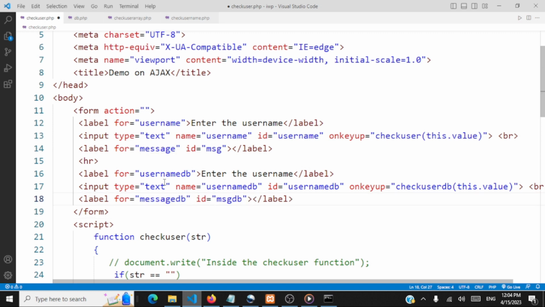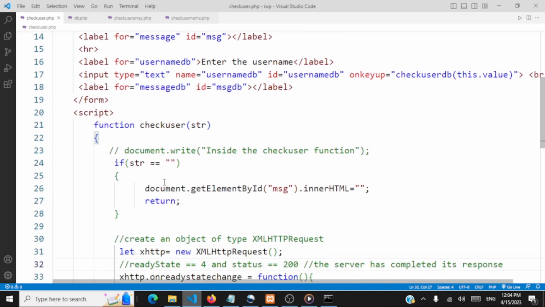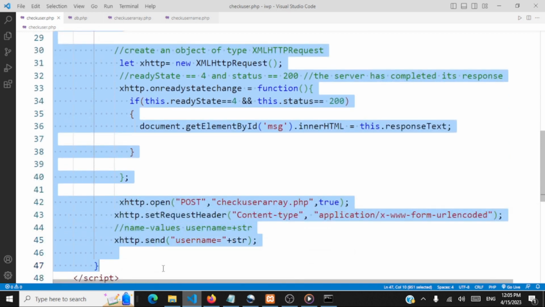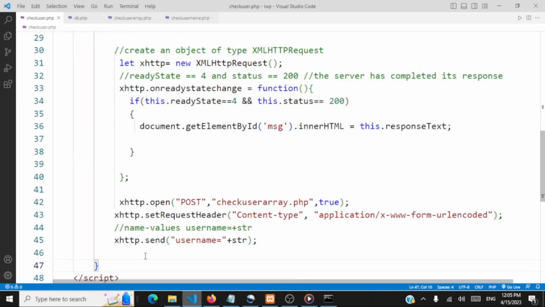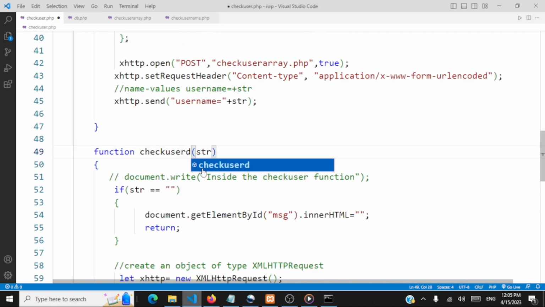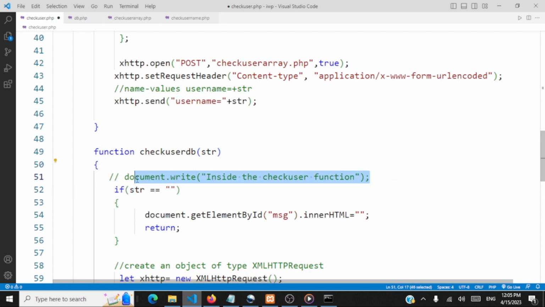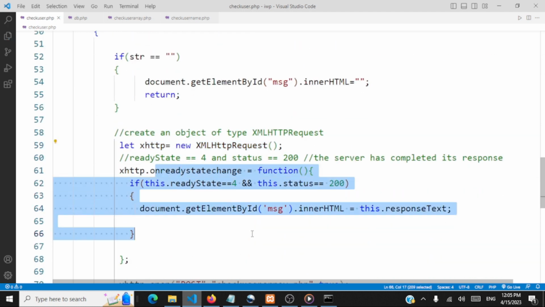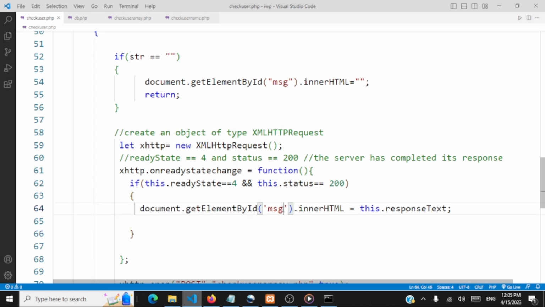Because this section we're going to focus on database connection. And what is the method we are going to code here is check user DB. So we are going to just copy this entire method and again paste it, because most of the things will be the same. And what is it that we are having here? Check user DB. So the user enters the string. This comparison is fine. Let me delete this. So this comparison is fine. We are creating an object, and whenever the response comes back, we are populating it to the message DB label.